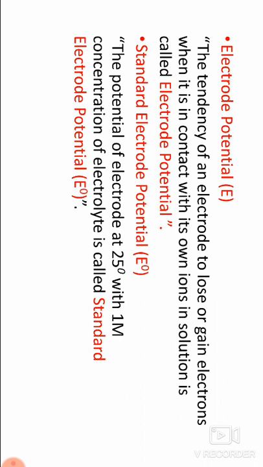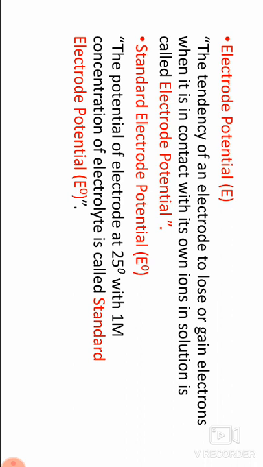That means E naught. As per IUPAC, International Union of Pure and Applied Chemistry convention, the reaction occurring at an electrode is represented as a reduction reaction. Hence, the standard electrode potentials are referred to as standard reduction potentials also, but very often the word reduction is omitted. The electrode reaction should be written as Zn²⁺ + 2e⁻ gives rise to Zn.